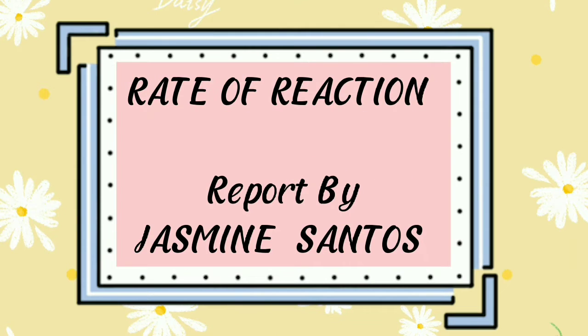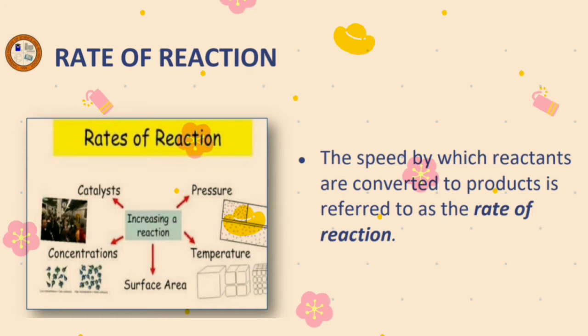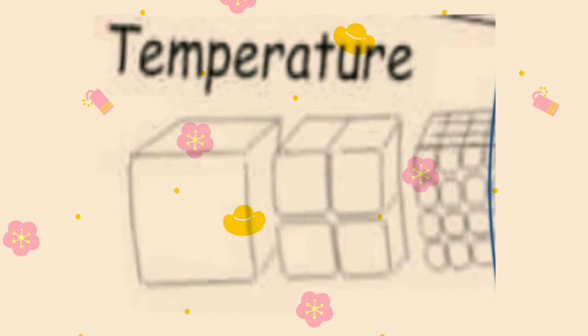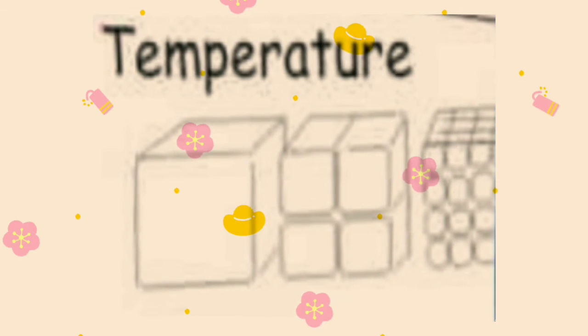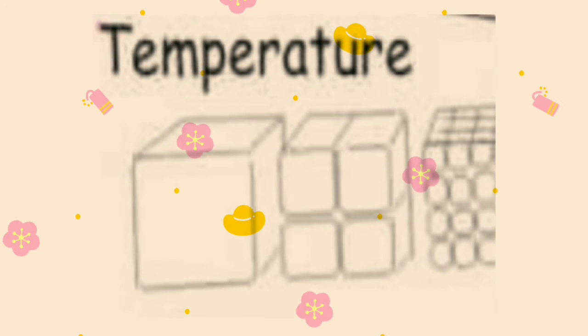Rate of reaction: the speed by which reactants are converted to product is referred to as the rate of reaction. A catalyst can increase the reaction rate and can participate in secondary reactions. The reaction rate is the speed at which a reaction happens, measured by the speed at which the product is formed. Example na lang po natin yung temperature.